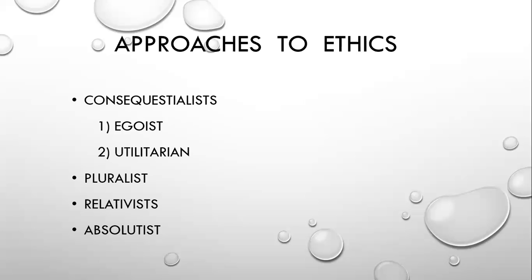Consequentialists look at the consequences of their action and take a decision. This is a type of approach to ethics. The first one is consequentialist. They will see the consequence of the action and take the decision. That means they think, what will happen if I do this activity, then they take the decision.